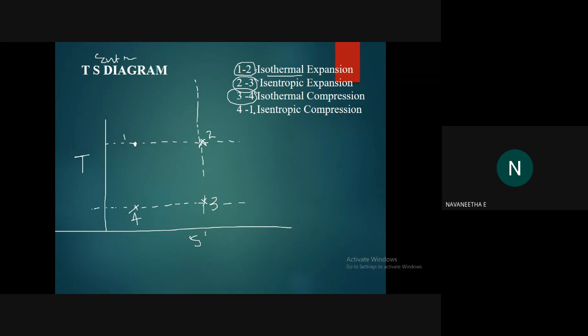Then the 4 to 1 process, what will happen? It is an isentropic process. That means the entropy at state 1 and state 4 should be equal, so point 4 and point 1 should have the same entropy. Clear? So you can join these 4 points. It is a straight line. So this is the TS diagram. Okay, clear?